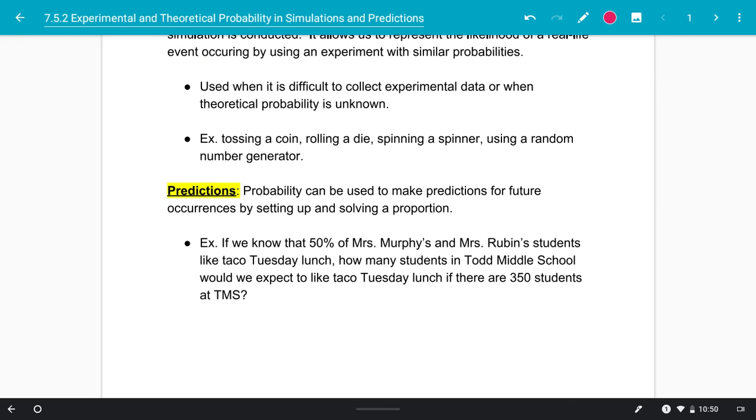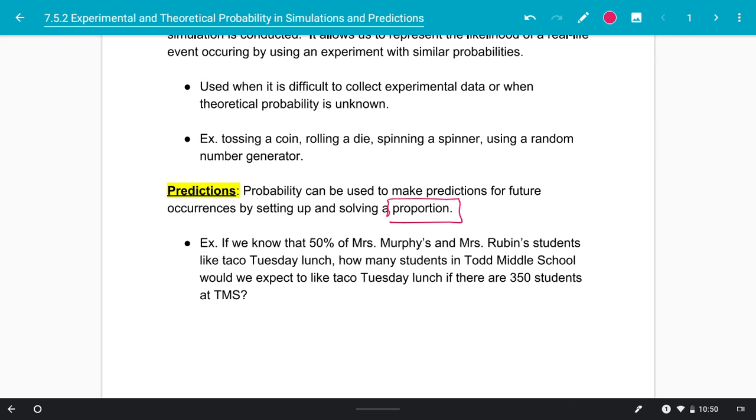The next thing we have is predictions. This is really a big important concept in math and probability. Probability can be used to make predictions for future occurrences by setting up and solving a proportion. One of the things I want to point out here is we've got some alliteration. Predictions, proportion, right? So when we hear of predicting data, we can set up and solve a proportion. This is when we know some probability and we want to predict based on the future or based on a larger scale.